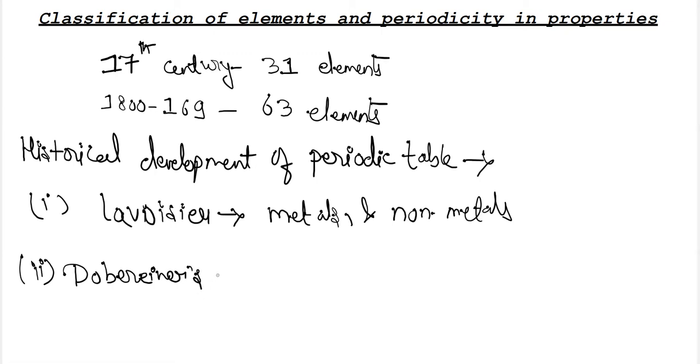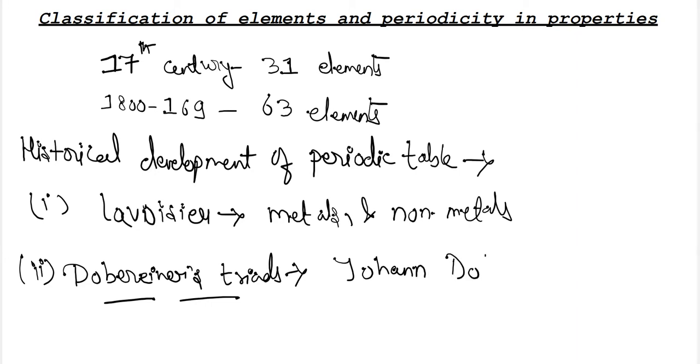After that, the first major contribution in the classification of elements was Dobereiner's triads. A German scientist, Johann Dobereiner, made groups of three elements, which are termed triads, and the triads have some property.